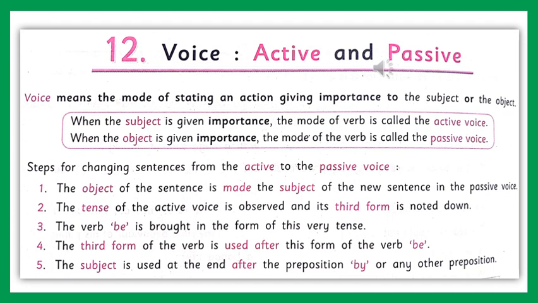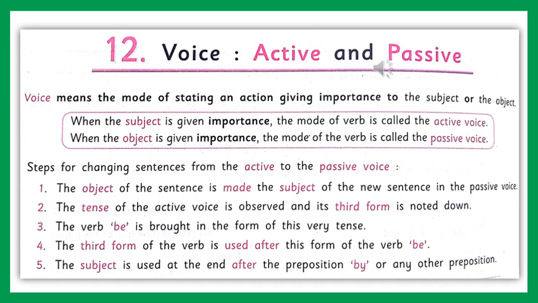When we change active voice into passive voice, the object of the active voice will become the subject of the passive voice. The subject in the active voice becomes the object in the passive voice, and the object in the active voice becomes the subject in the passive voice.